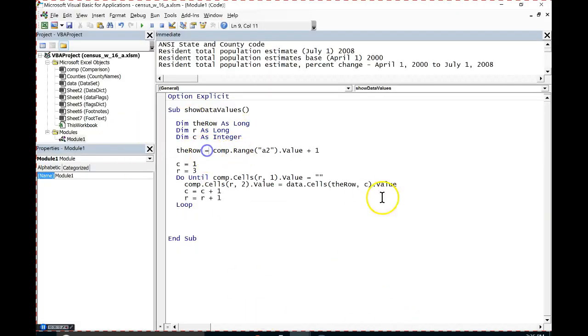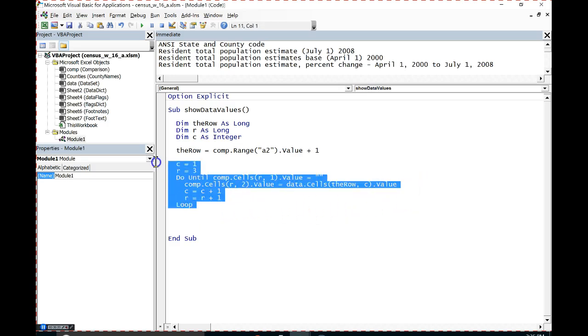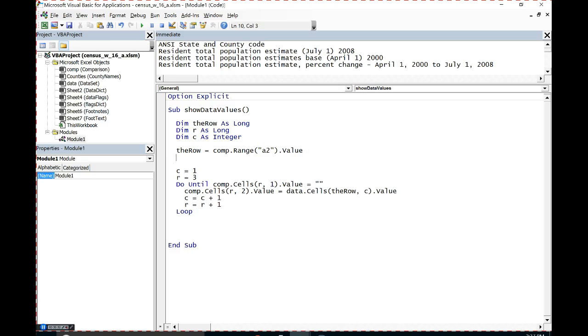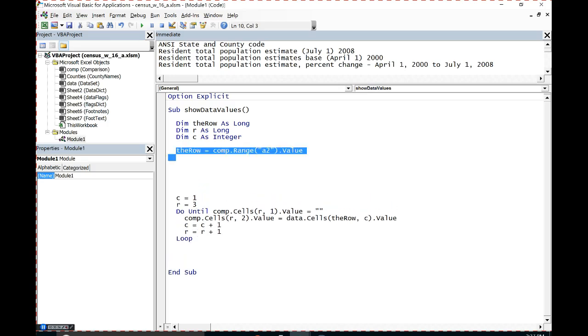So maybe we'll even, let's do it this way. Before I come here and put the data, I'm going to start by putting in those two labels. I'm going to set the row equal to just the value that's there in A2 to start. And then right here, I'll use the row to get the county and state information. Then, before I get to this block, I'm going to add 1 to the row to be able to use it below.